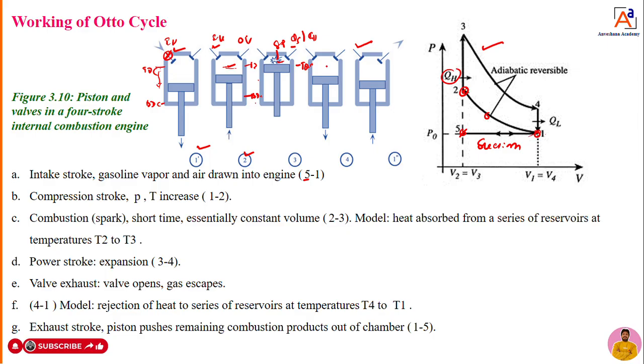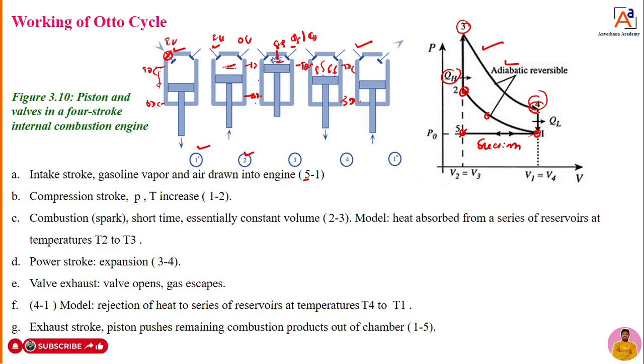Once it is done, what happens now? Explosive force is created over the surface of the piston. Hence the piston will move from TDC to BDC. That means expansion is going to take place. Hence from 3 to 4, expansion takes place, but there is no heat transfer from the cylinder to the surroundings. That process we call adiabatic expansion. Now it reaches point 4.